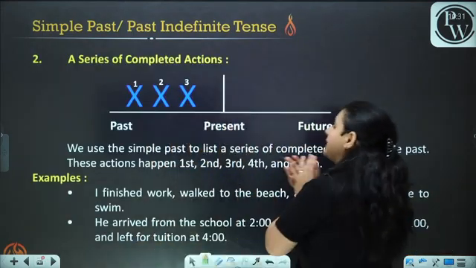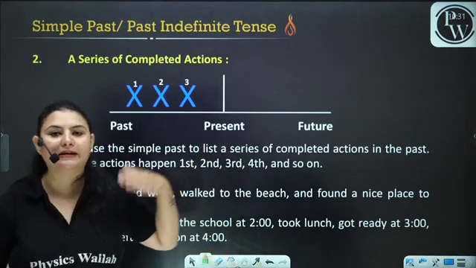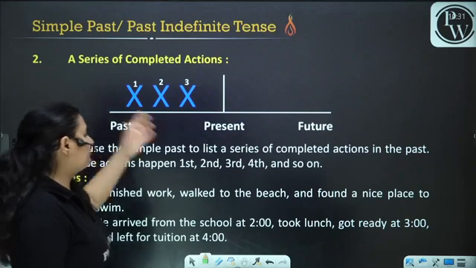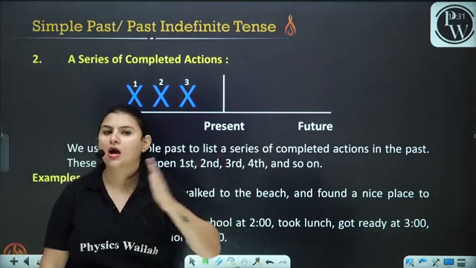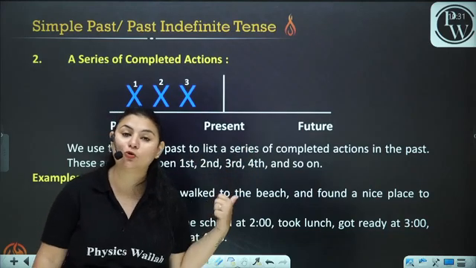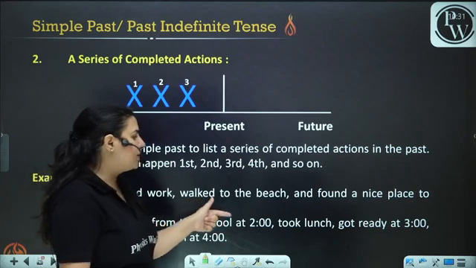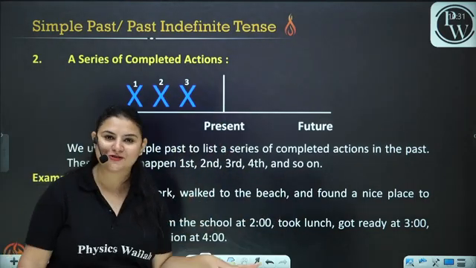Now, a series of completed actions. The actions have been completed and there is a series of that. Okay, it can be first, second, third, fourth and so on. You may have done a lot of actions and all of those have been completed. Then only you're going to use the simple past tense. I finished work, walked to the beach and found a nice place to swim. Okay, all these actions have completed.